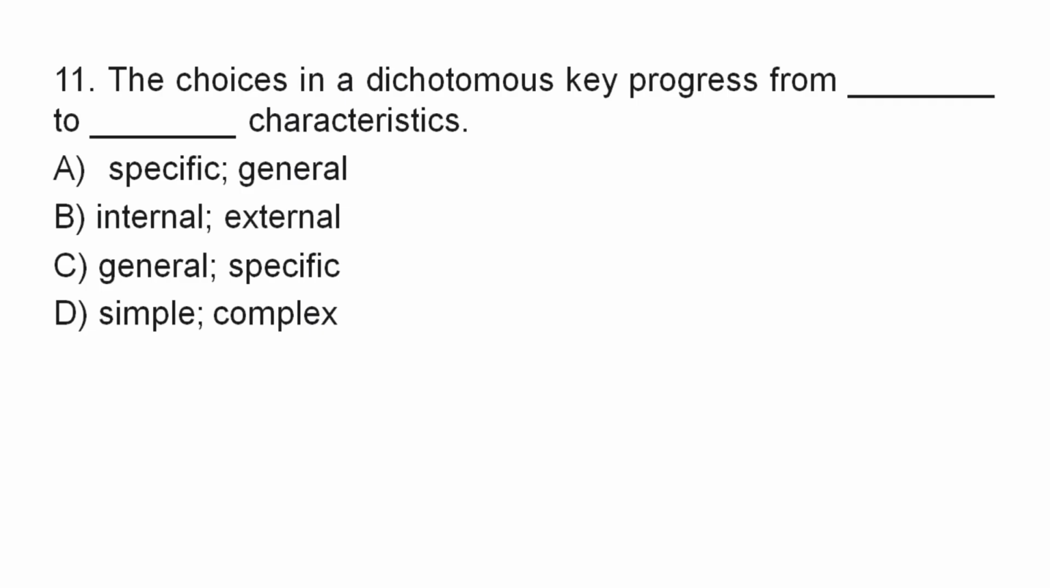Good. Question number 11. The choices in a dichotomous key progress from dash to dash characteristics: from specific to general, from internal to external, from general to specific, from simple to complex.